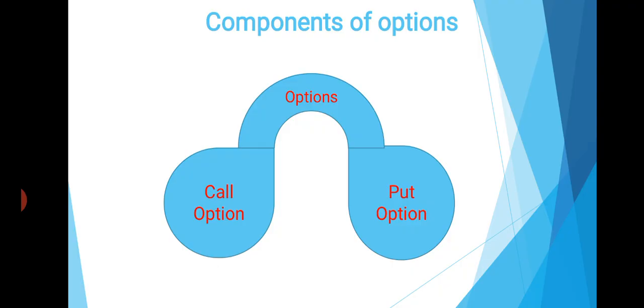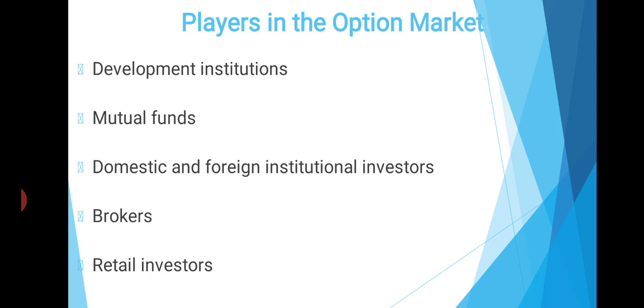Then next, that is players in the option market. Simply, development institutions, mutual funds, domestic and foreign institution investors, brokers, retail investors are the players in the option market. I think there is no need to explain these institutions. We know who are the development institutions. Then mutual fund, foreign FIIs, foreign institution investors, brokers, and retail investors.